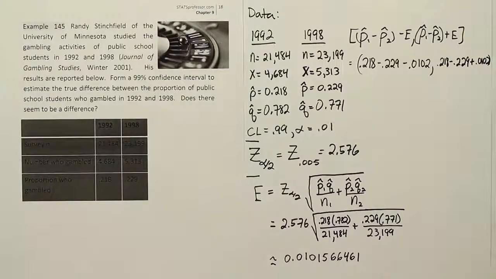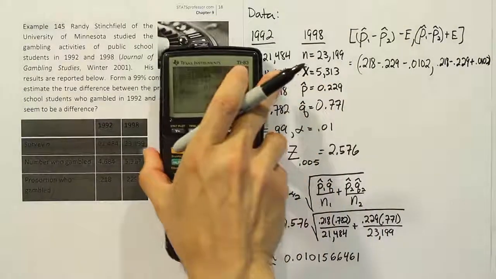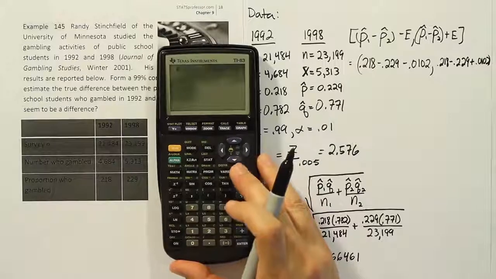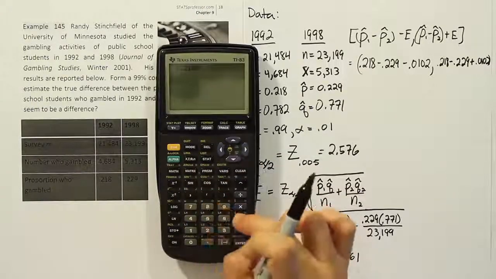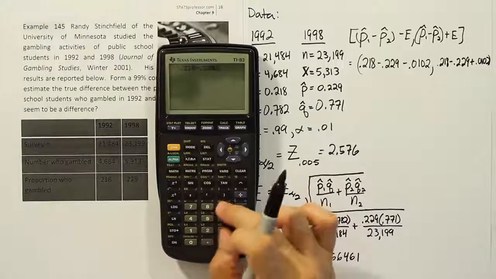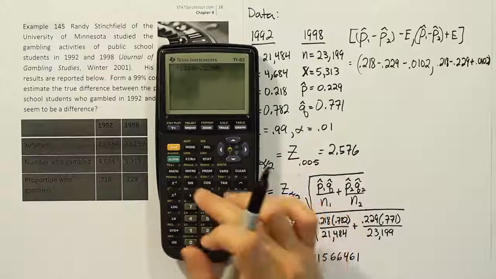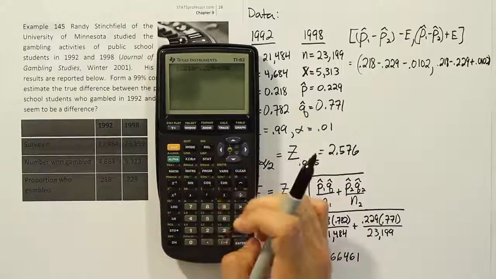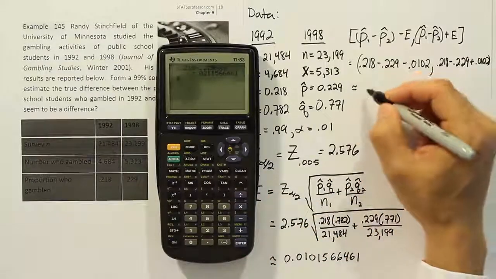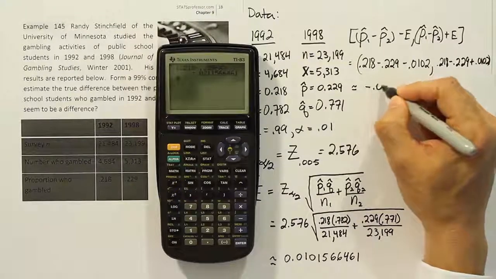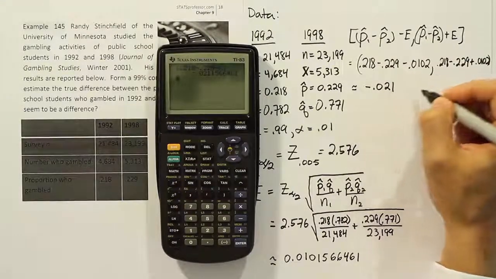All right, now finally, when we get that all filled in our calculator, let's see what it ends up giving us. So we'll have first 0.218 minus 0.229, minus the error that we just found. And I put that in parentheses. I have no idea why, just habit of putting things in parentheses, I guess. But minus 0.021 is the first answer.